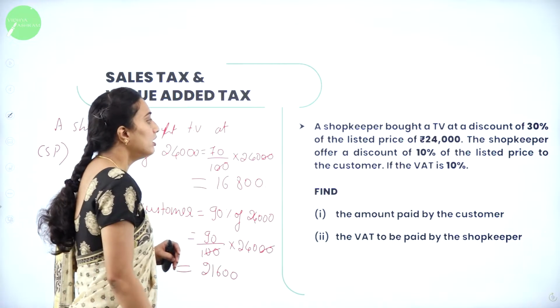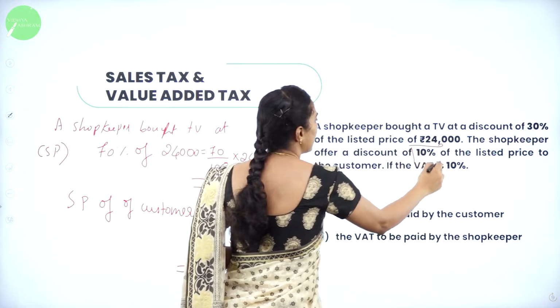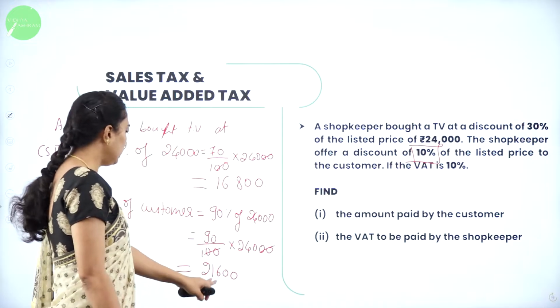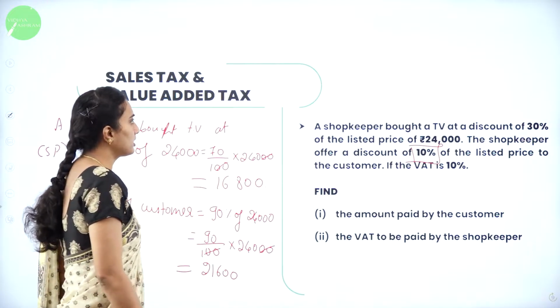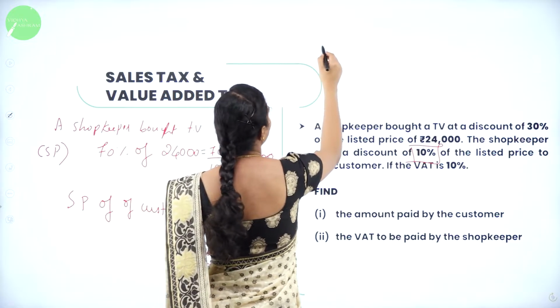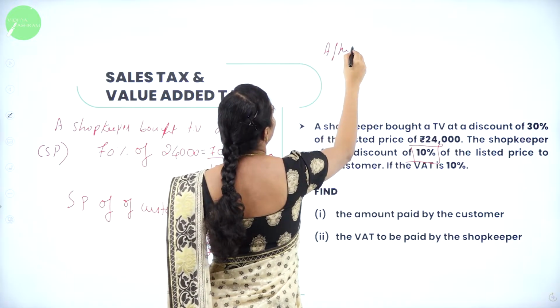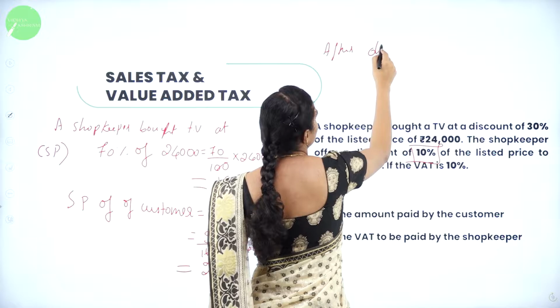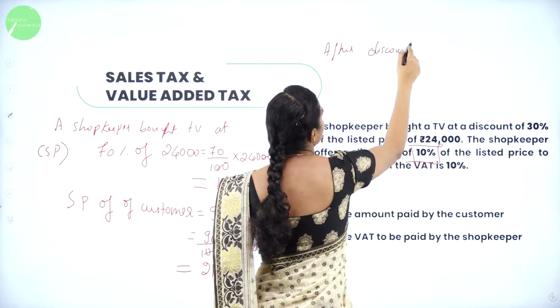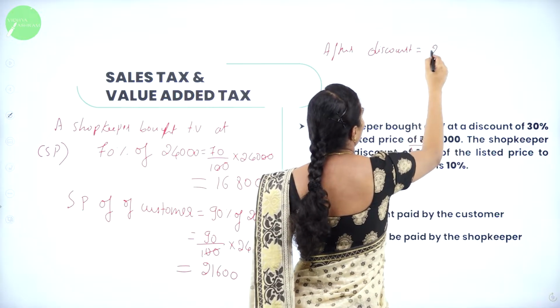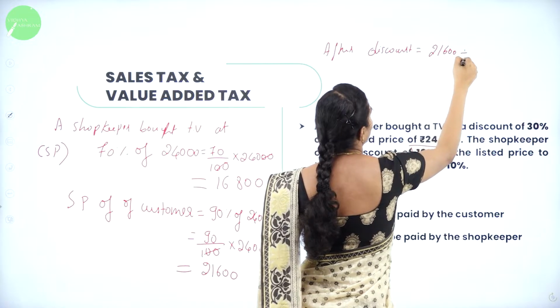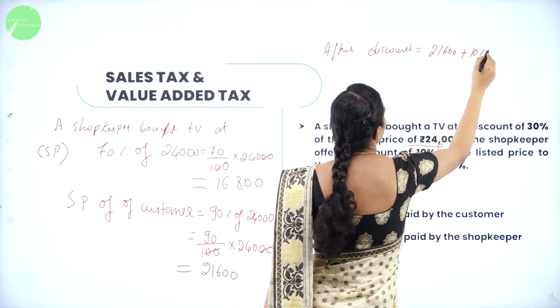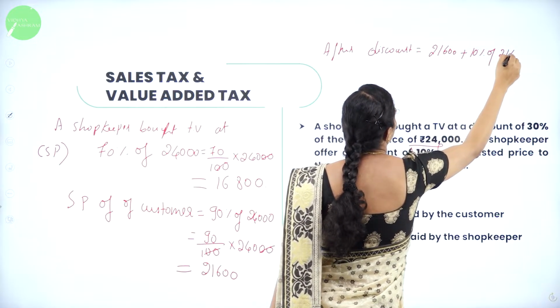But what they have asked, they have given a 10% discount to the customer. Therefore, after discount, he is going to pay 21,600 plus 10% of 21,600.